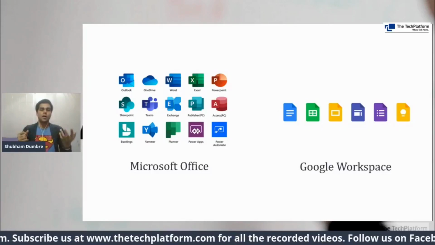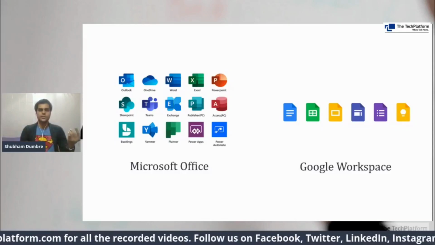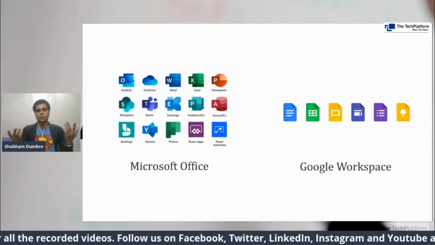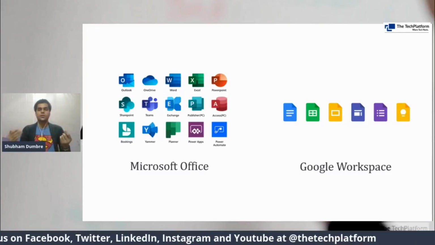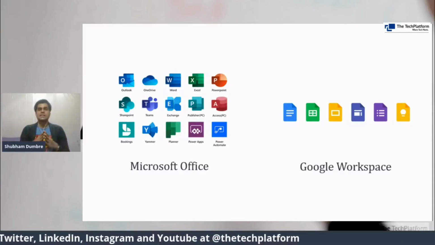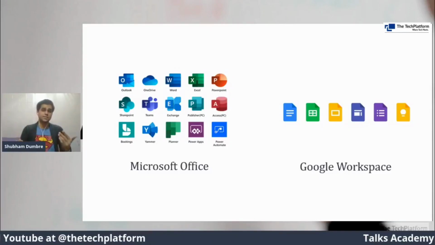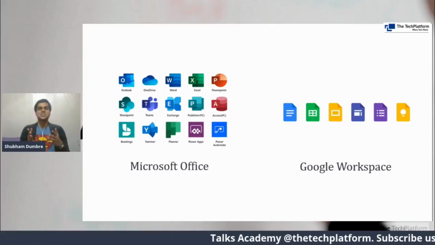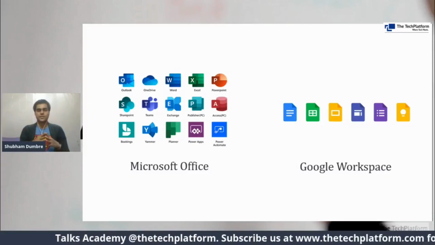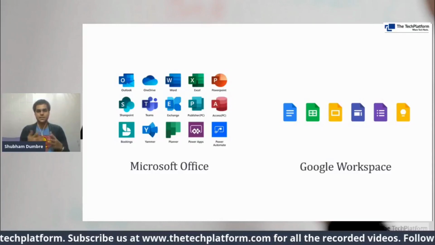And if we talk about PowerPoint, Microsoft PowerPoint and Google Slides, again, similar functionalities. So the word processor is Microsoft Word and Google Docs, second Excel and Google Sheets, and third PowerPoint and Google Slides. That's how these three major applications of any Office suite are similar. Their use cases are similar, their names are slightly resonating with each other, but their functionalities are almost similar. So that's about the main word processor, presentation application, and the numbers application, that is Excel.